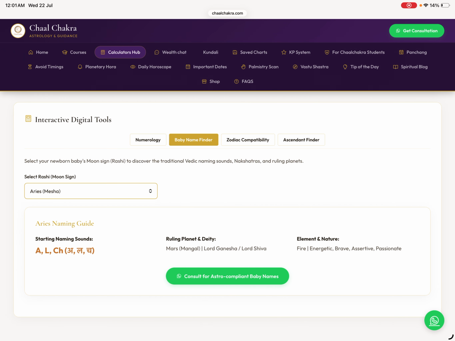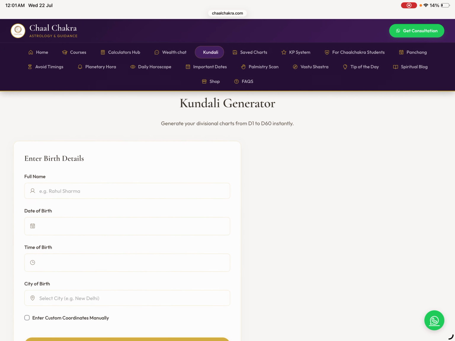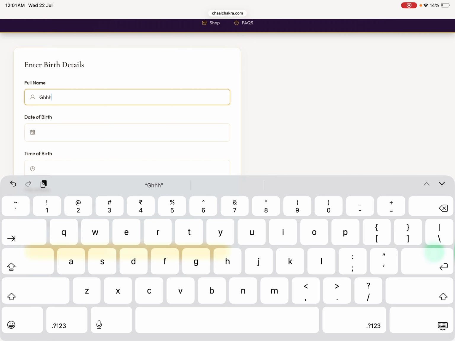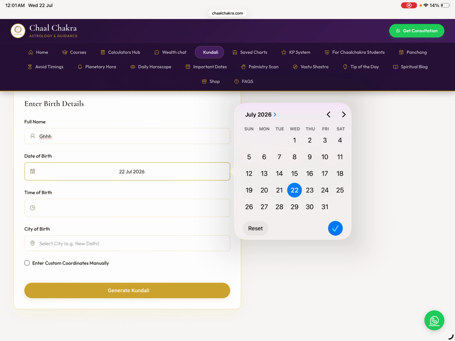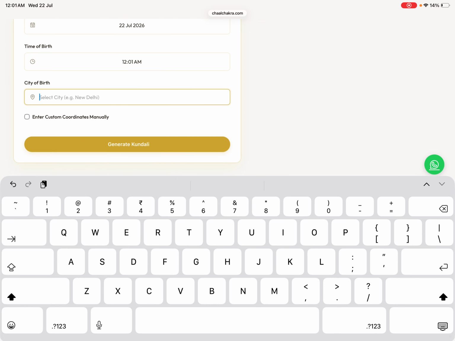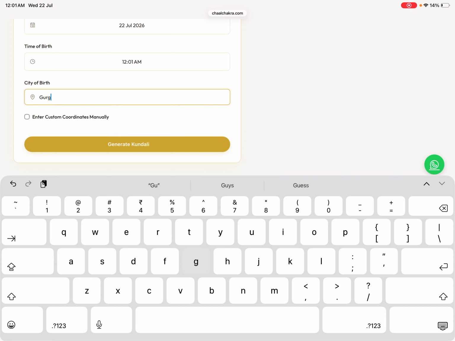The second step is, if you don't know your moon sign, how can you check it? You just click on the Kundali option. You put in your name, write down your date of birth, choose the timing, and choose the place.